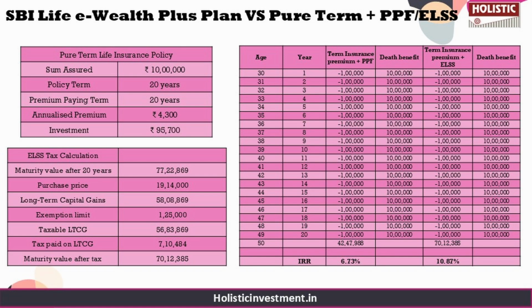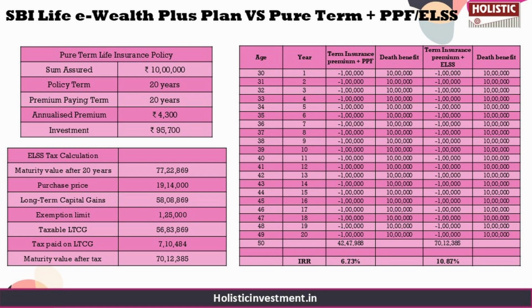Here in the 8% scenario of the SBI Life eWealth Plus plan, you are not getting guaranteed returns, nor is it guaranteed that it will get returns like this. It can even go lower than that because it's not guaranteed. But despite being a low risk debt instrument, PPF offers returns that outperform the ULIP's 8% projection. So as you can see, PPF seems to be a better option compared to the policy.